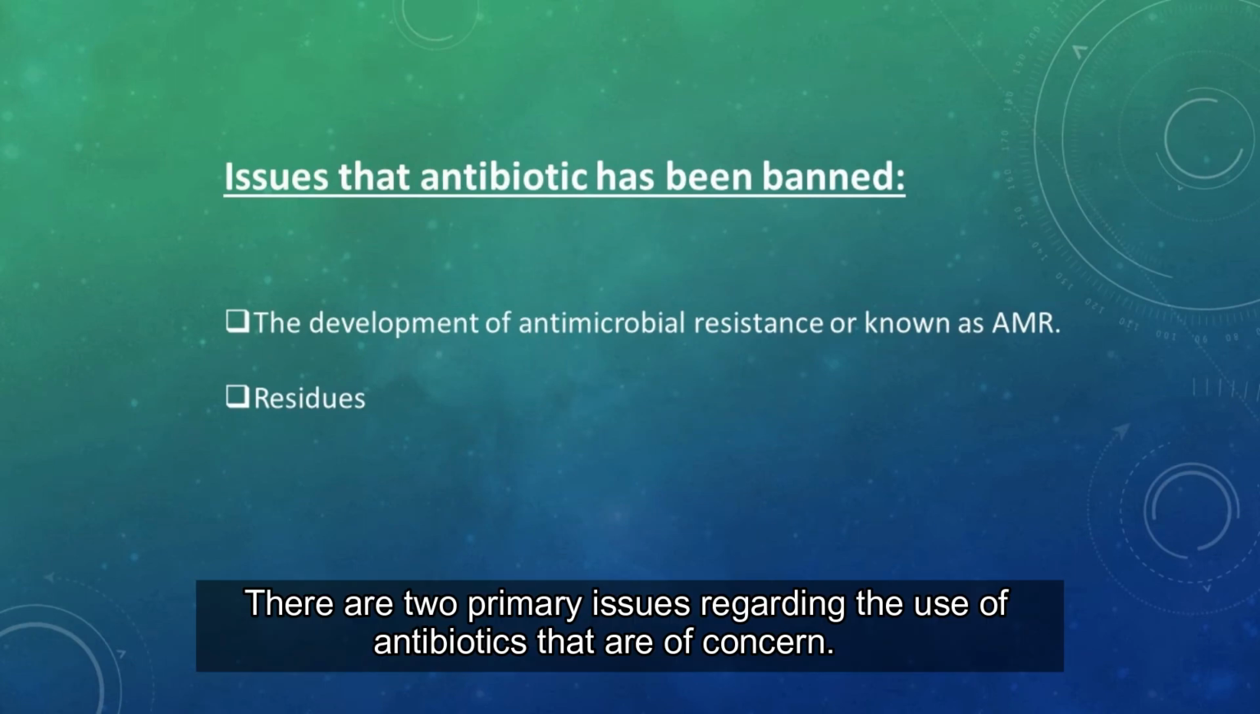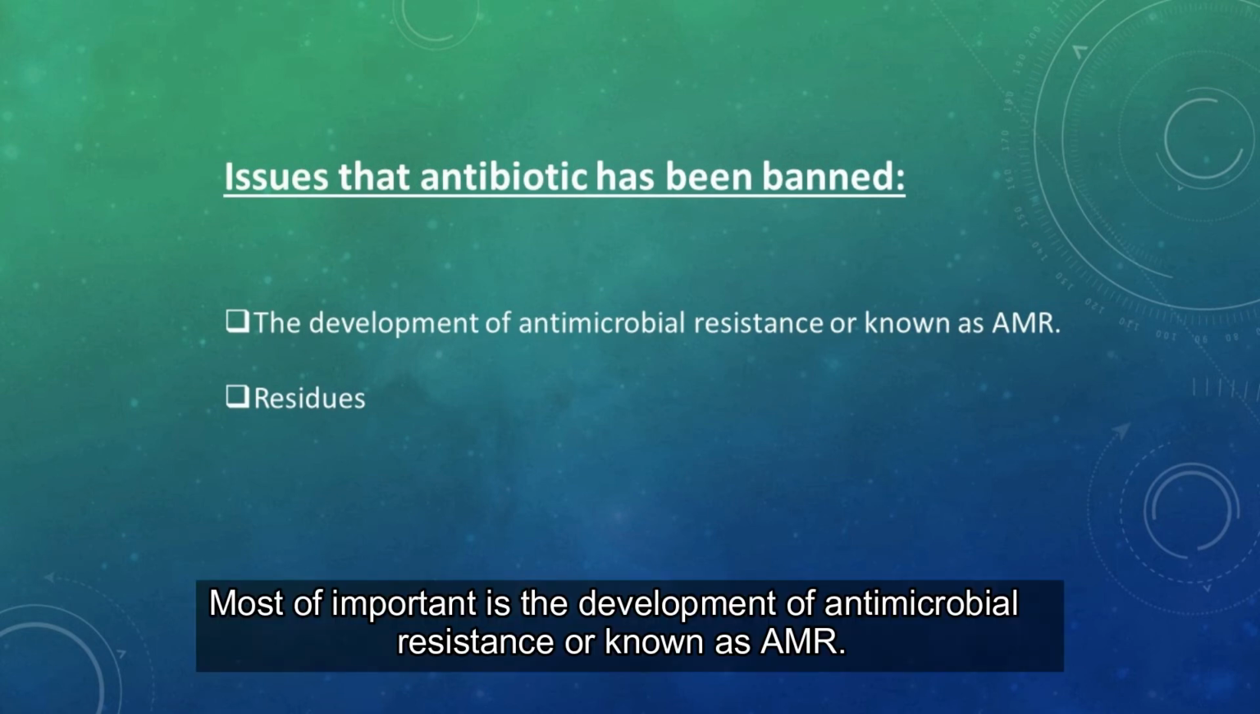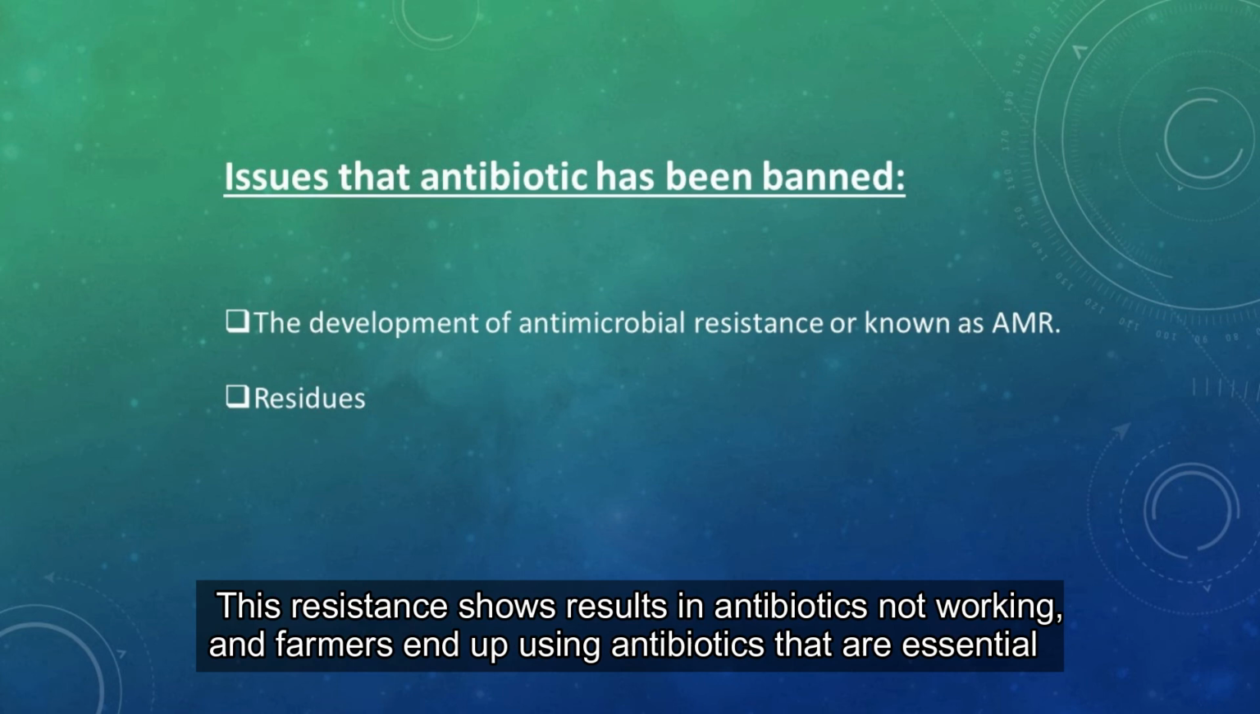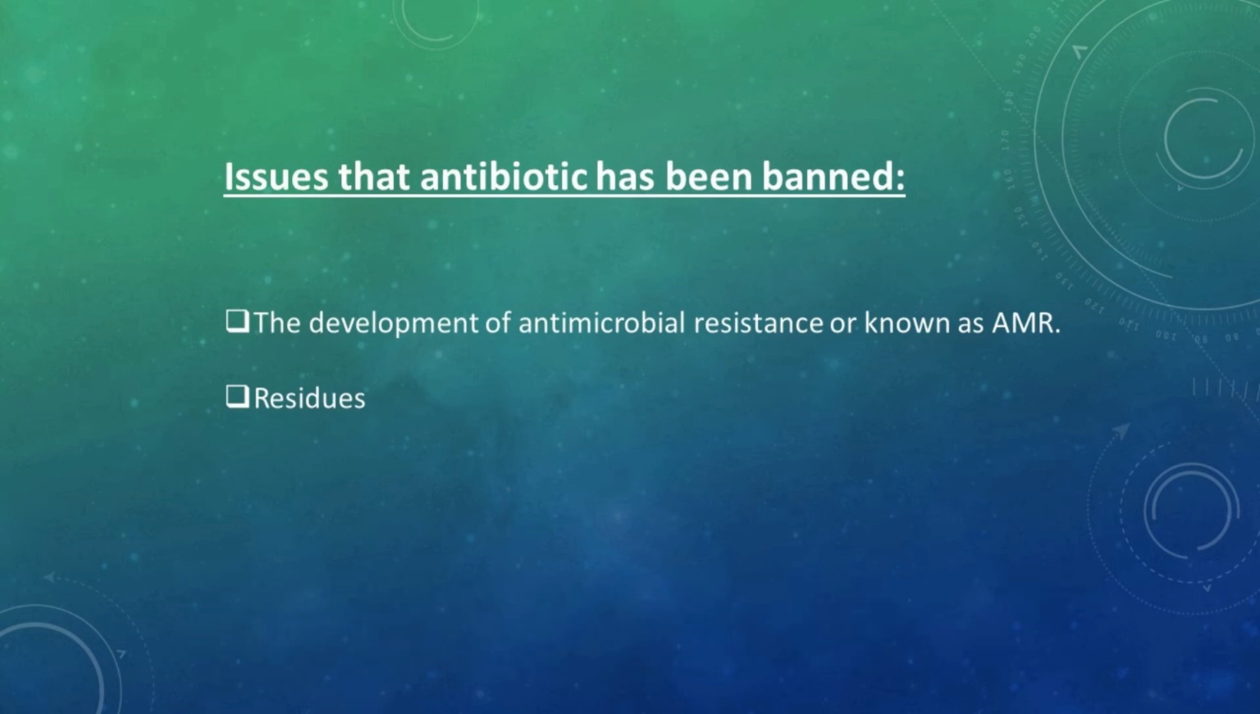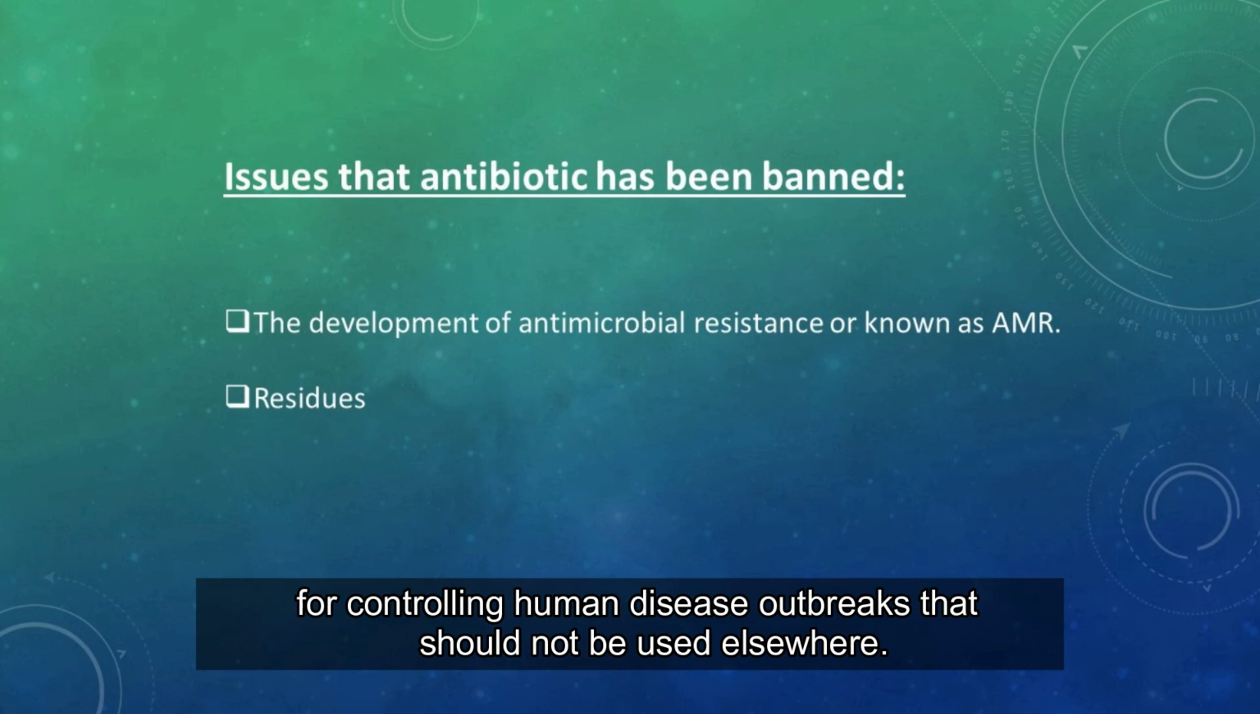There are 2 primary issues regarding the use of antibiotics that are of concern. Most important is the development of antimicrobial resistance, known as AMR. This resistance results in antibiotics not working and farmers end up using antibiotics that are essential for controlling human disease outbreaks, which should not be used elsewhere.